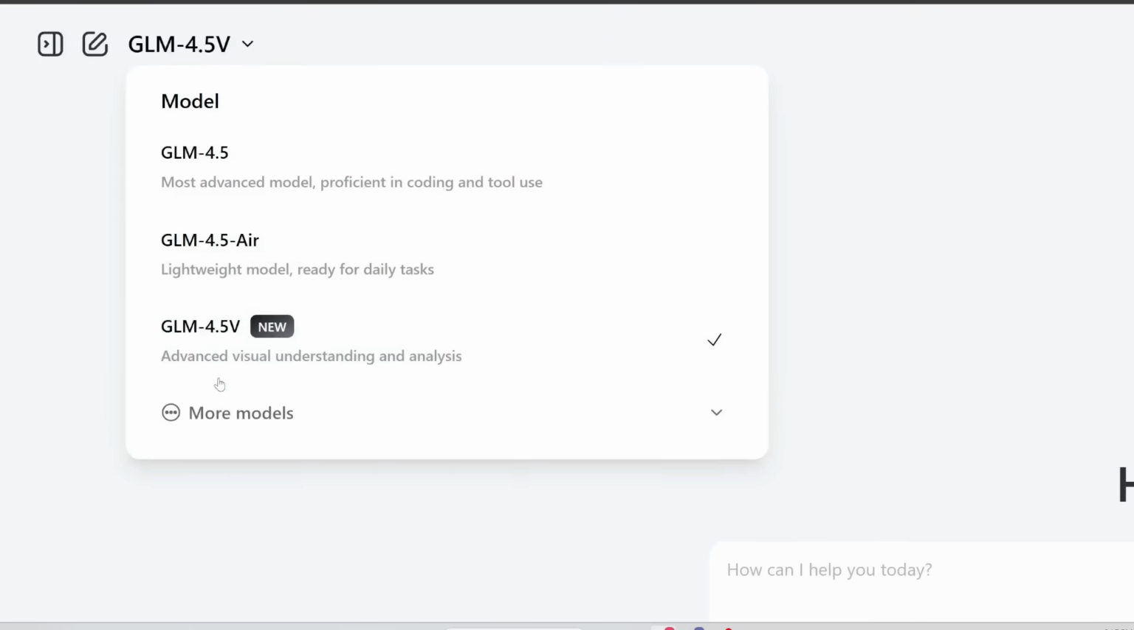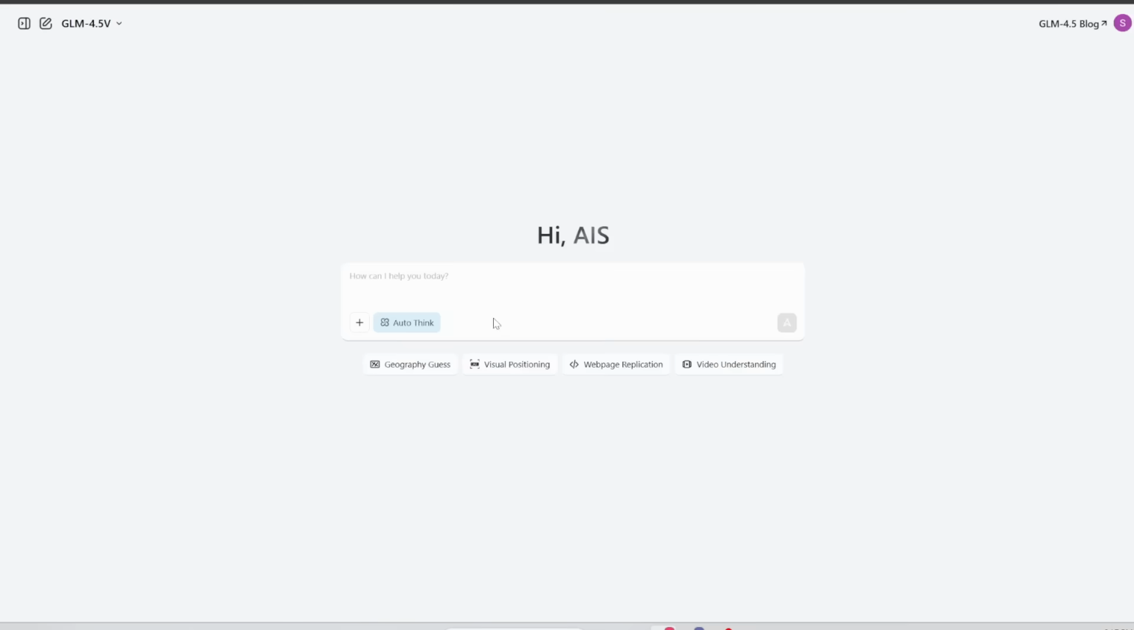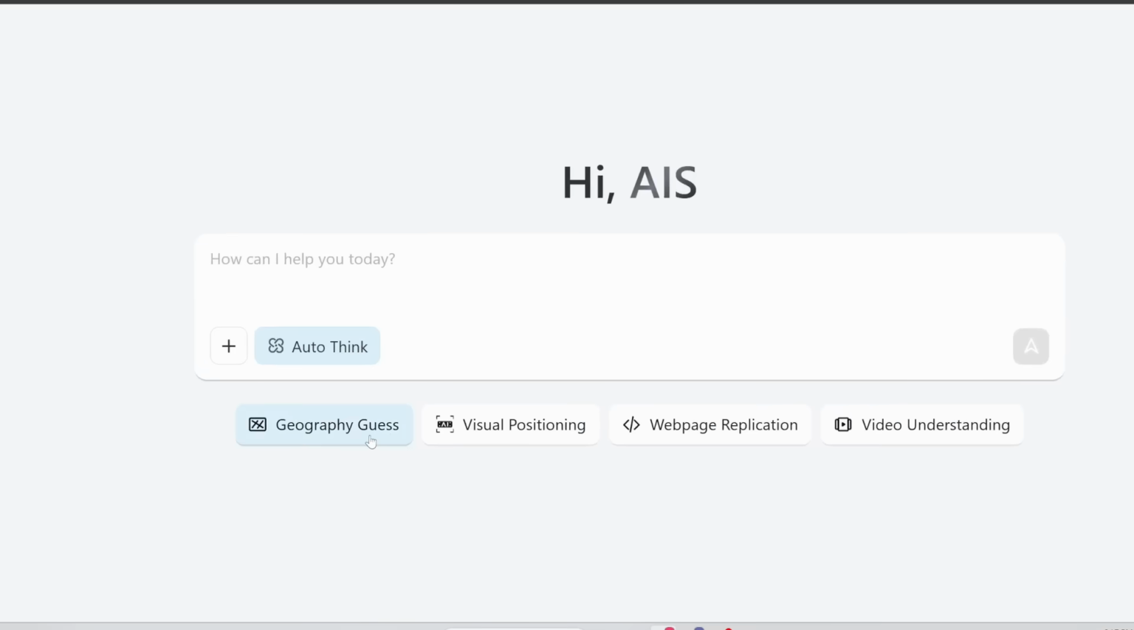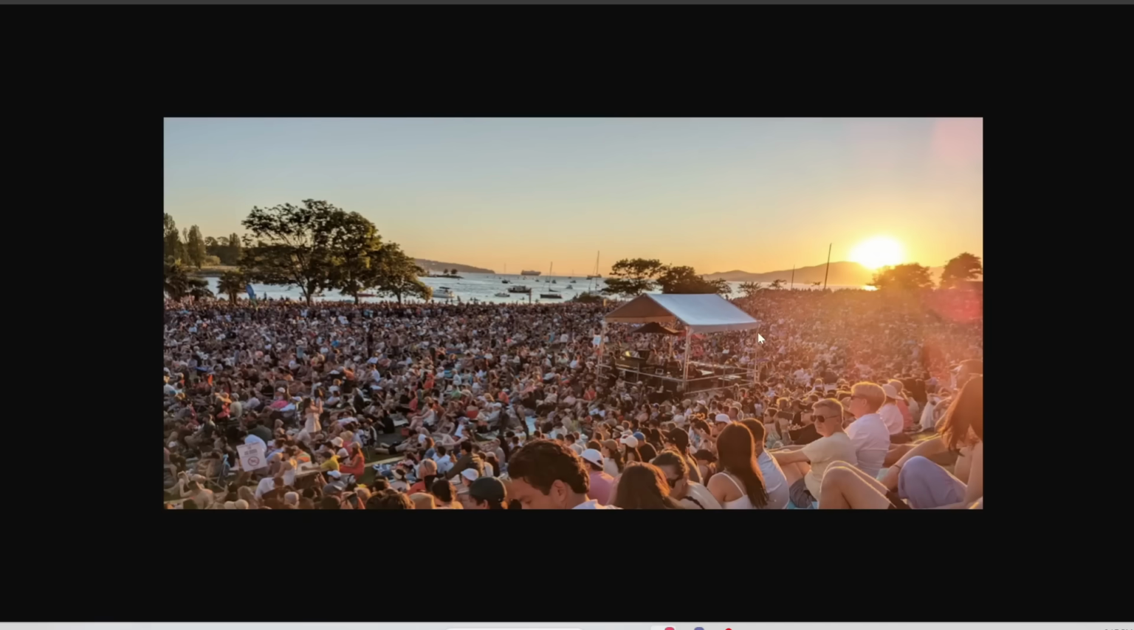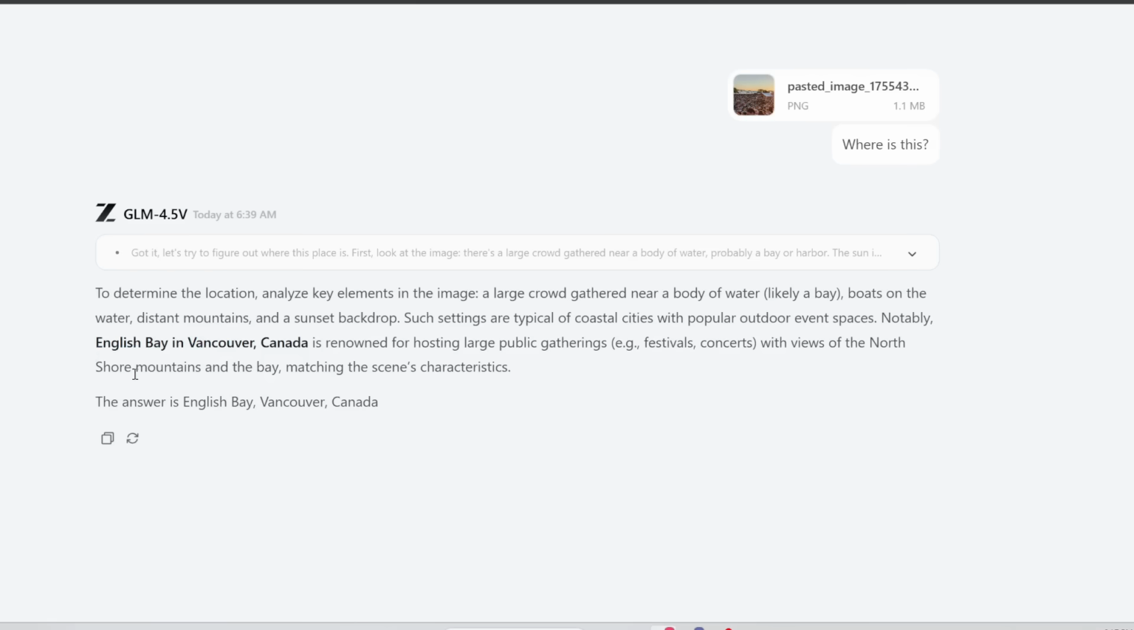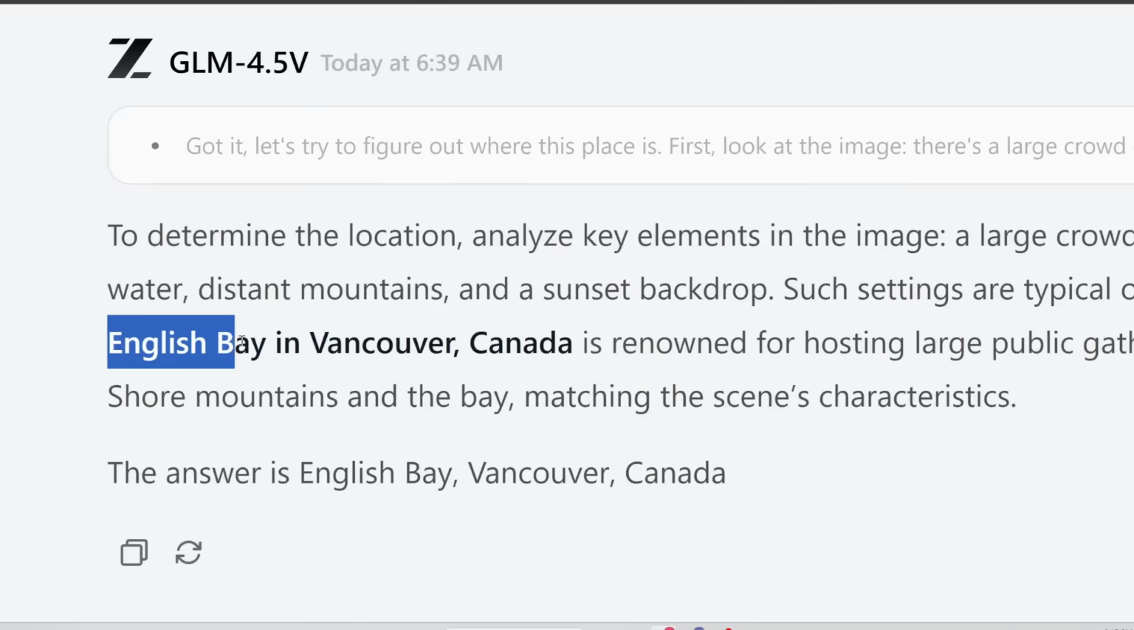They've also recently released this new vision model which can analyze images, so you can use it to guess the location of a photo. For example, I'm going to upload this photo and then ask where is it, and it correctly identified that this is English Bay.